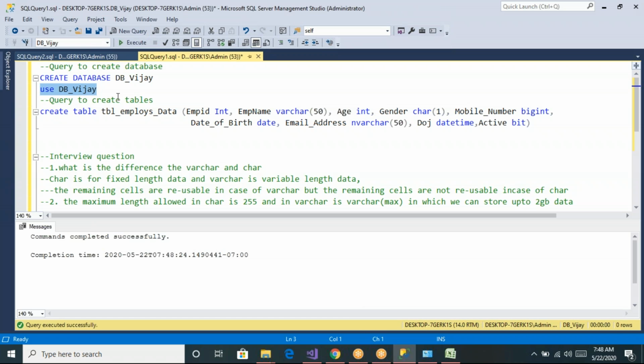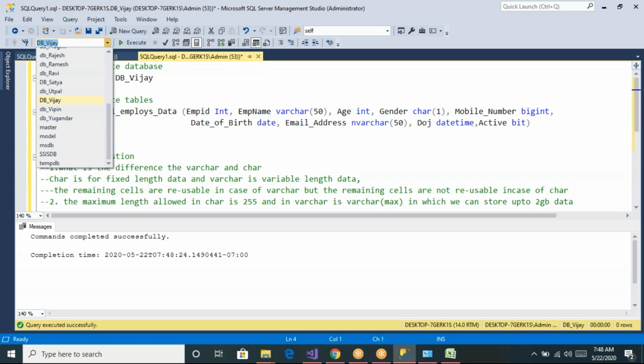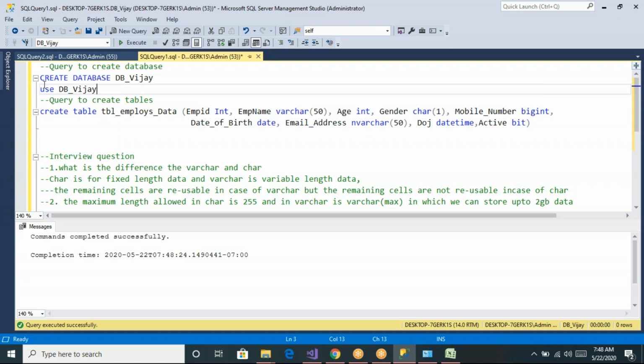So now here you can see we have executed db, and now we can see this session is repointed to the DBVJ database. Just use this command, or you can manually go and change the database name. You can see the list of all the databases. We can select the appropriate database, that is also possible, or you can use this command. Now we can see this session is pointed to DBVJ.